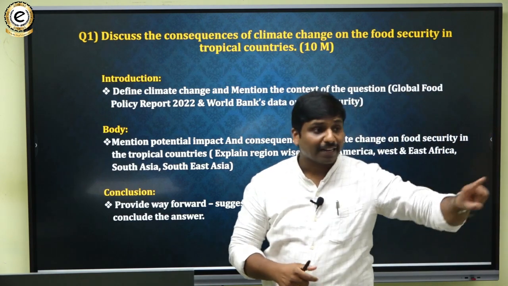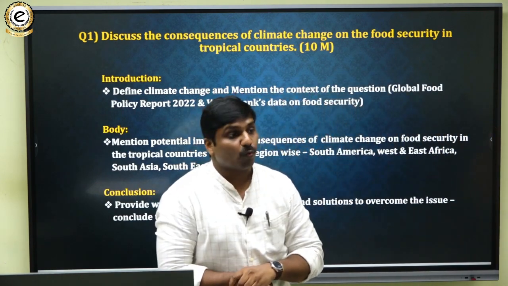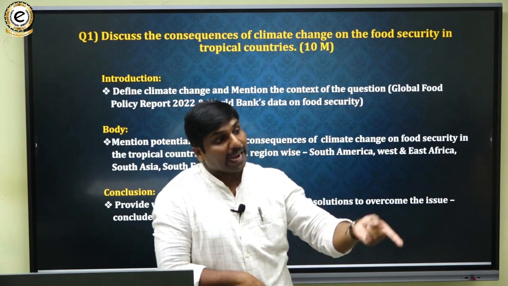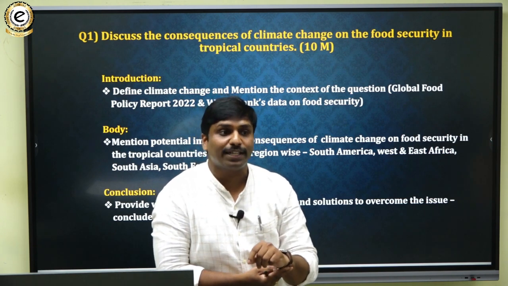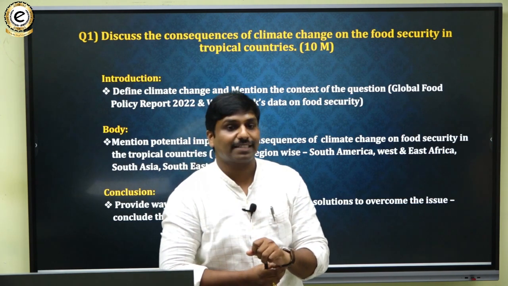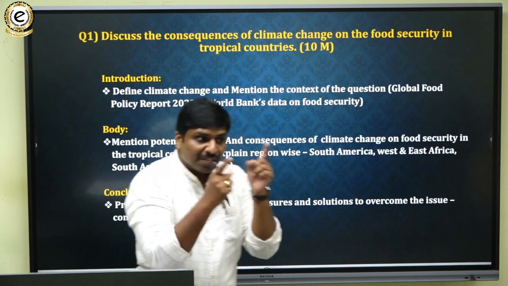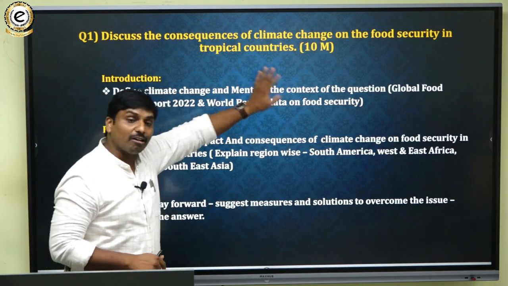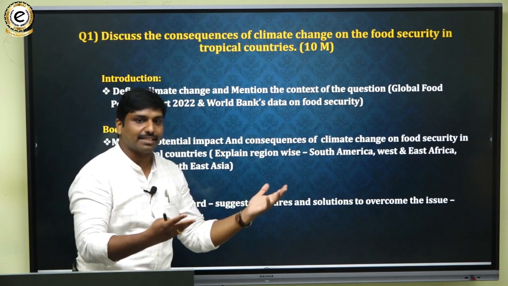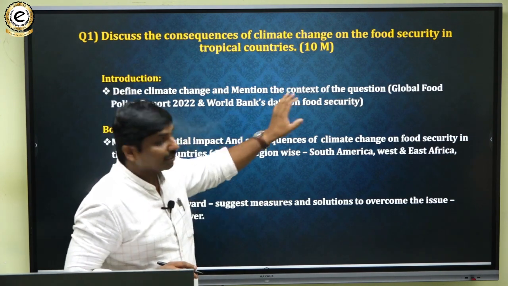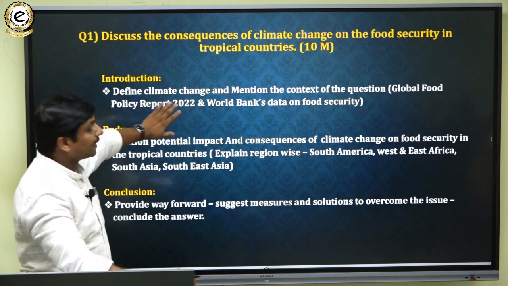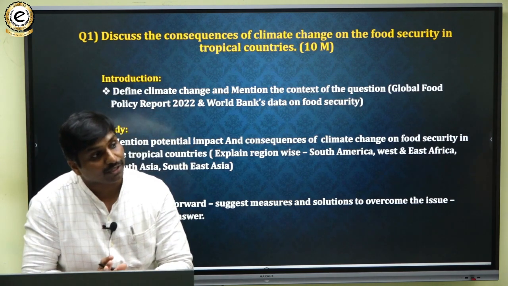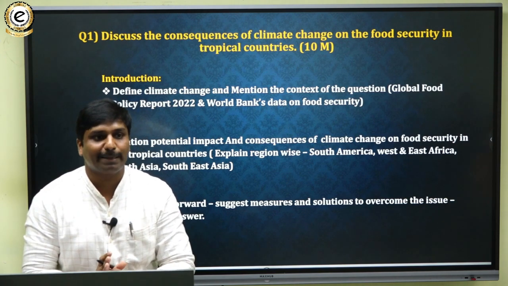On one side, climate change is one of the important problems that the world is facing. And the next important problem that the world is facing is the food crisis, shortage of food. So they have interlinked these two. So here we have to mention in the introduction the context also. Statistics according to the Global Food Policy Report 2022, this is the status. Likewise, we have to articulate the points. So that is one important aspect.